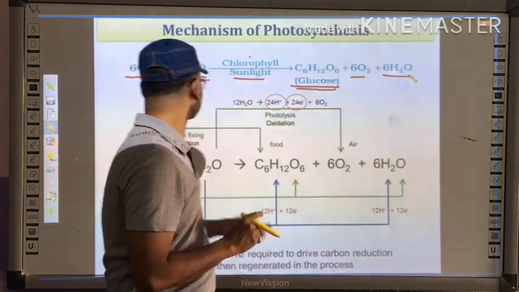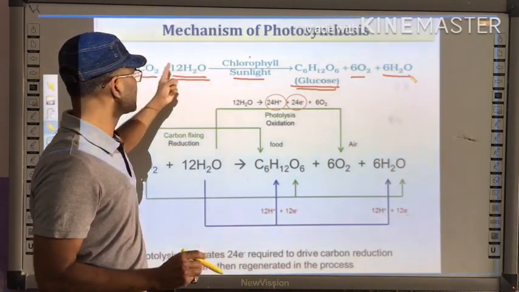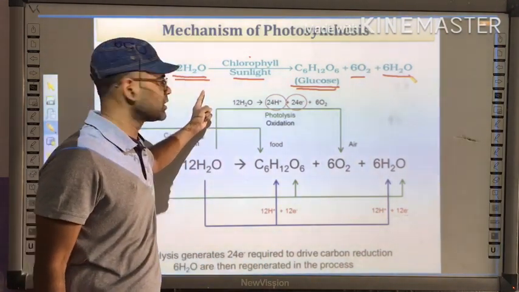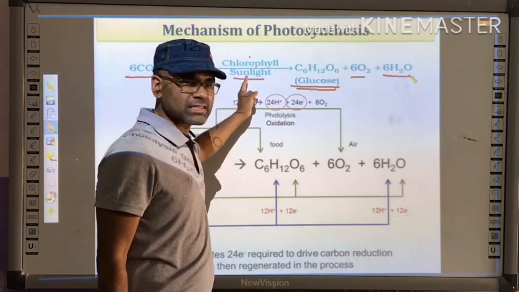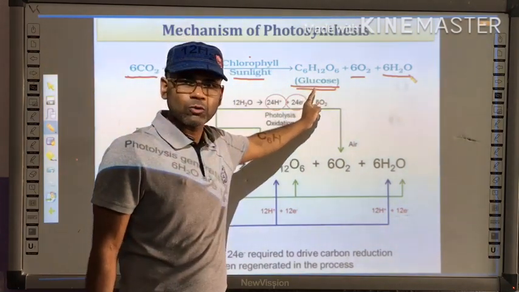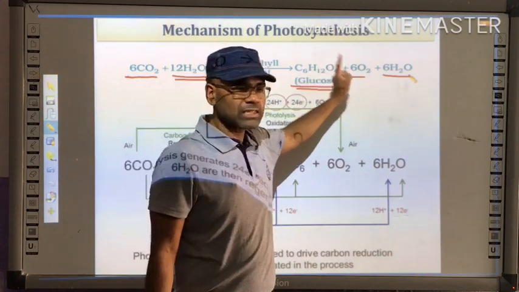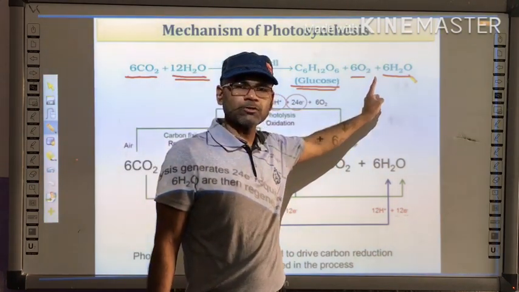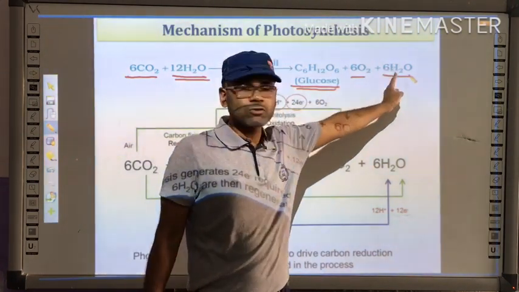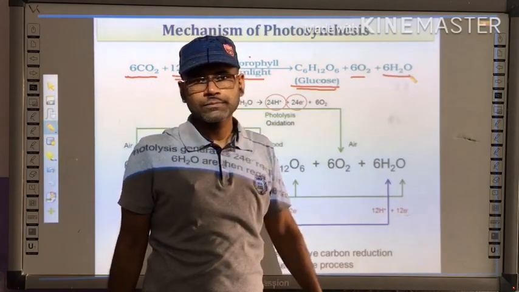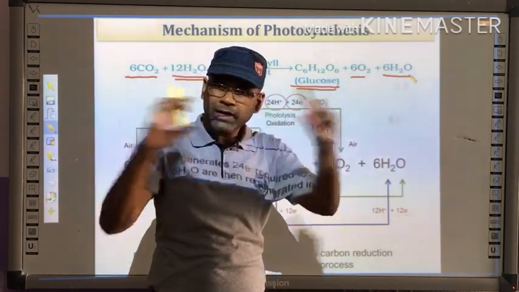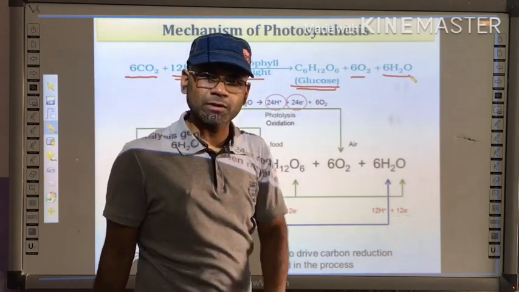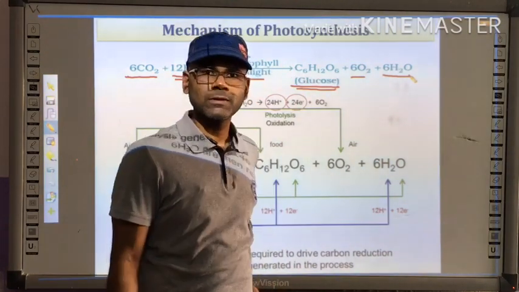Again I am repeating, 6 molecules of carbon dioxide react with 12 molecules of water. In the presence of chlorophyll and sunlight, 1 molecule of glucose is formed plus 6 molecules of oxygen and 6 molecules of water. This is a one line equation and a very important equation of photosynthesis.